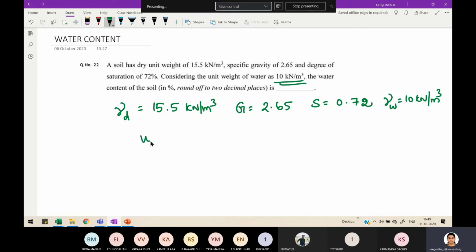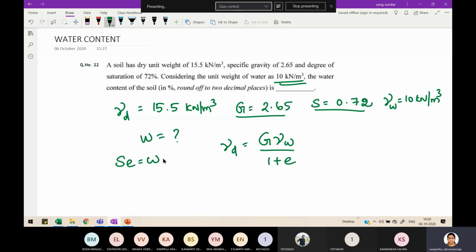They are asking you how much is w. It's a direct question. Gamma d is equal to G gamma w by 1 plus e. Whenever these two parameters are given, degree of saturation and specific gravity of soil, you should always start with Se equal to wG.